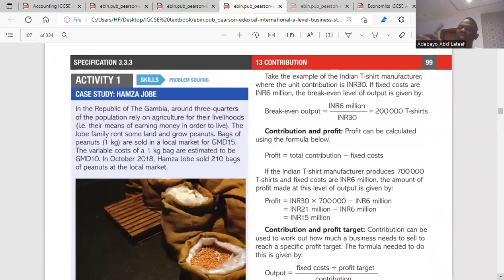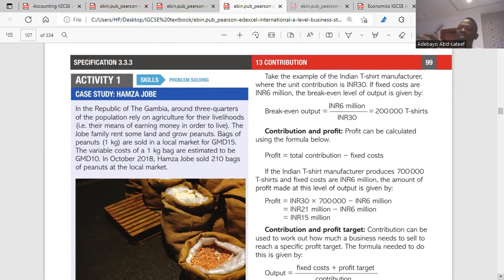I think it's clear. So look at the activity here. They said in the Republic of Gambia, please read it. In the Republic of Gambia, around 3/4 of the population rely on agriculture for their livelihood. In essence, their means of earning money in order to live. The Joe family rent some land and grow peanuts. Bags of peanuts are sold in a local market for 15 GMD.